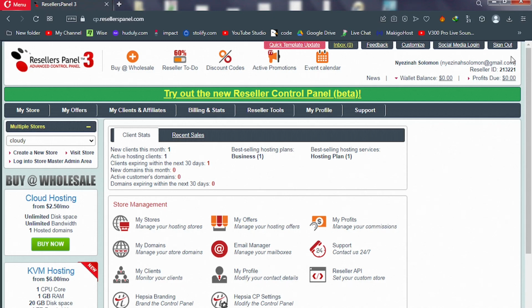Let's come down to this part of the screen. From here to here, you have multiple stores. If you have multiple reseller accounts, you can pick that here. But in our case, it's only one account we have. That's why I have only one there. If you want to create a new reseller store, just click on create a new store. You can click here to visit your store, or click here to go to your store's admin area and then customize your store.